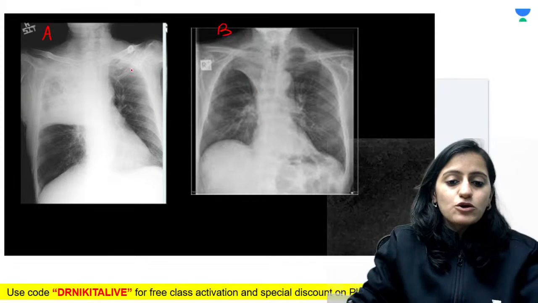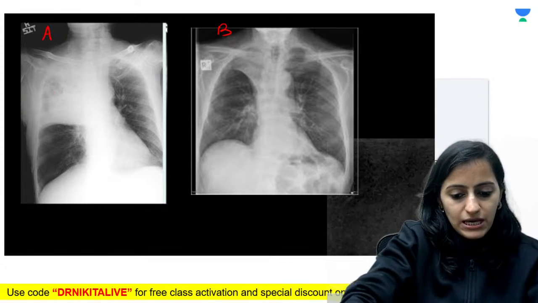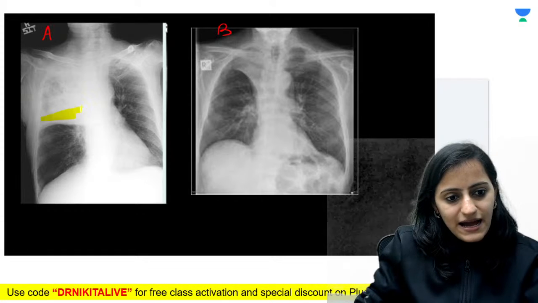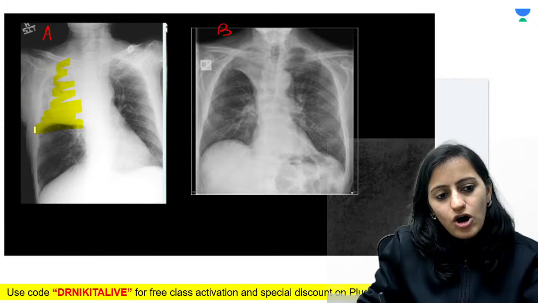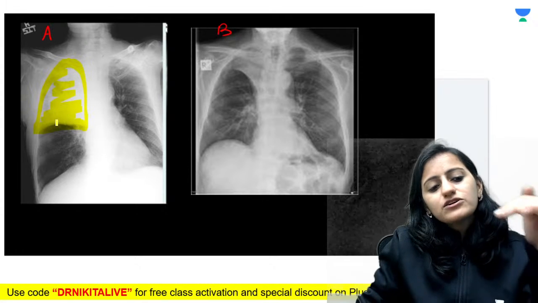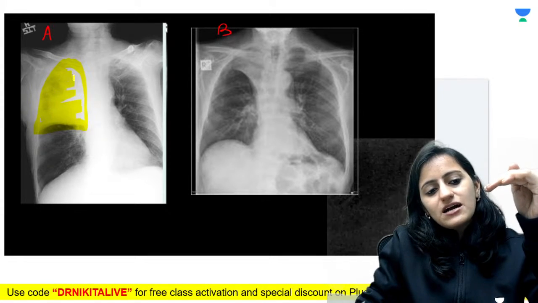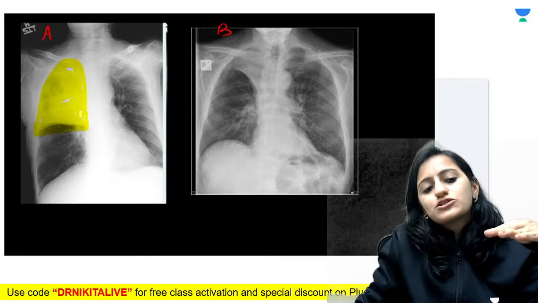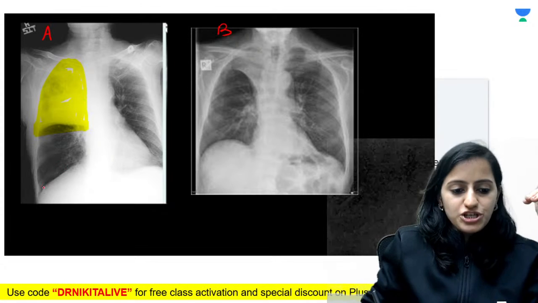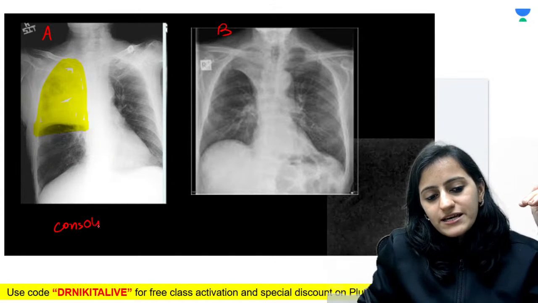Absolutely right. What we see in image A is that this entire thing is white and this is the fissure, the horizontal fissure. Above the horizontal fissure is the right upper lobe. The fissure is in its normal position, horizontal. So no fissural shift, so this is consolidation.